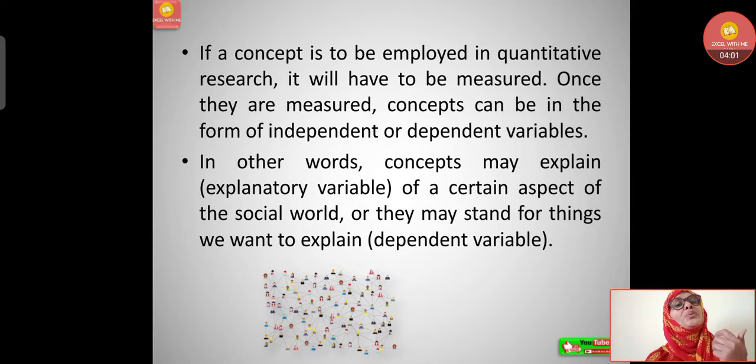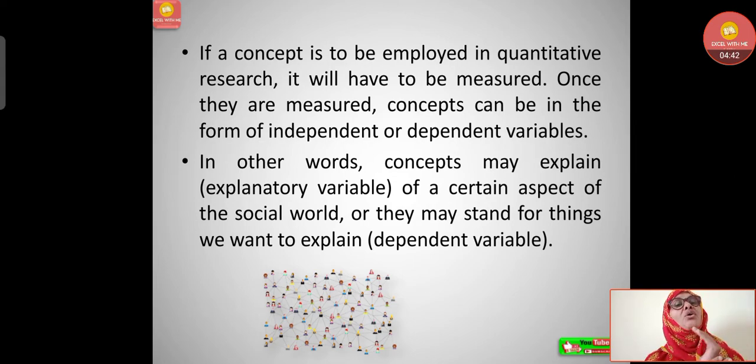Now if a concept is to be employed in quantitative research, it will have to be measured. Obviously quantitative means which are measurable. Statistical methods are applied here. Once they are measured, concepts can be in the form of independent or dependent variables. We will understand about dependent and independent variables in the next class related to types of variables. For now we need to understand that a concept can be employed in quantitative research when it can be measured. Once measured, those concepts can be in the form of independent or dependent variables.